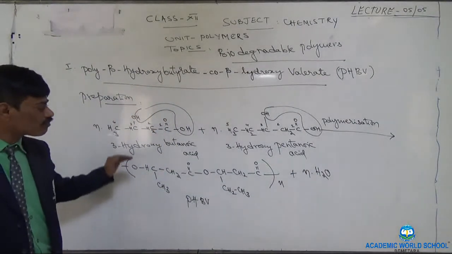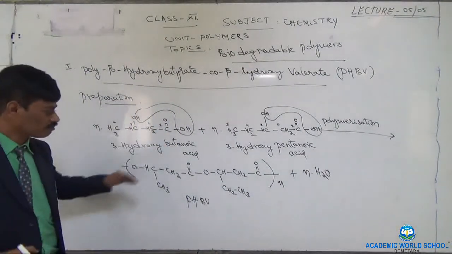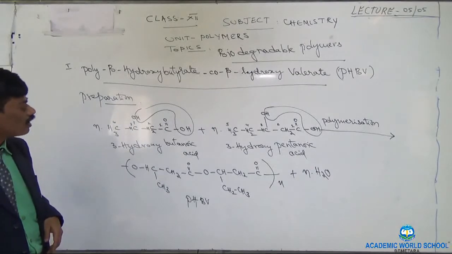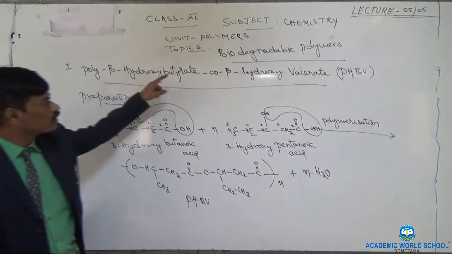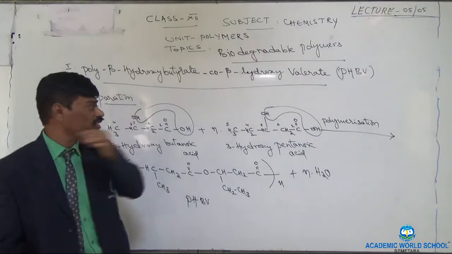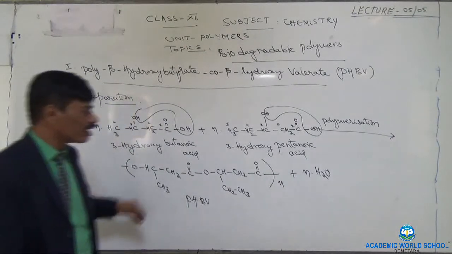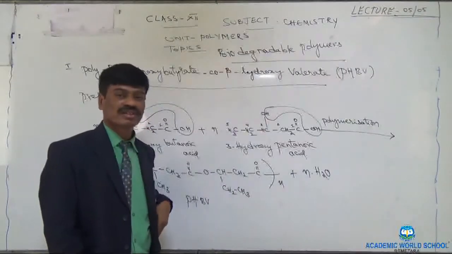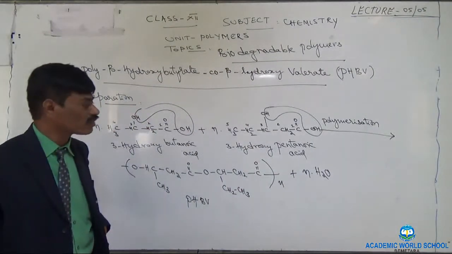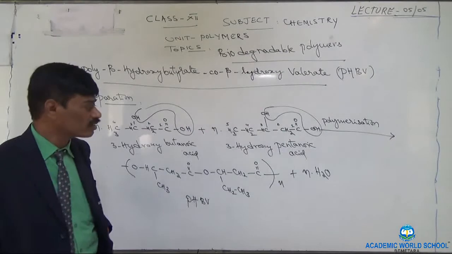Now in the case of this polymer, that is PHBV, that is poly beta hydroxybutyrate co beta hydroxyvalerate, the formed polymer has water as byproduct. Right, just like the formation of nylon 6,6 where we observed this.